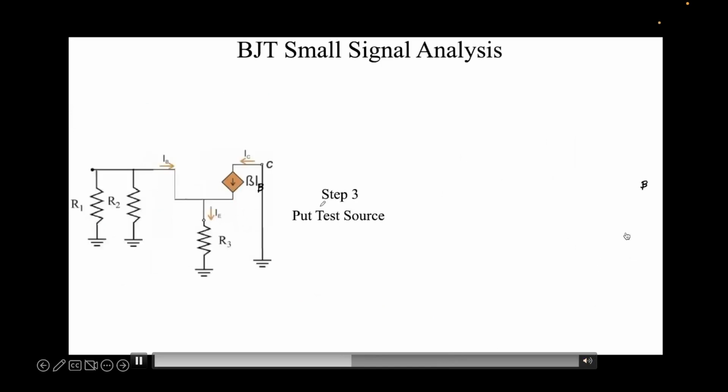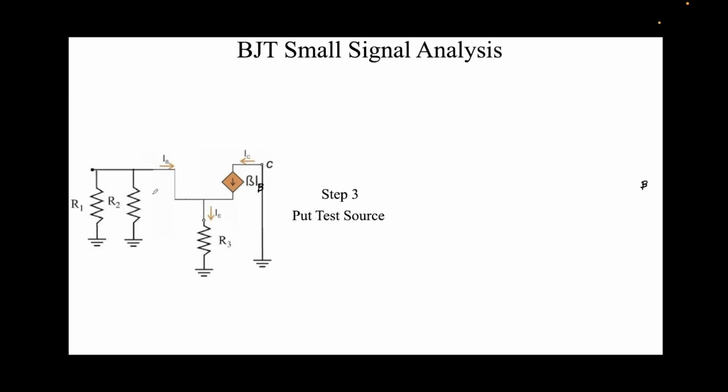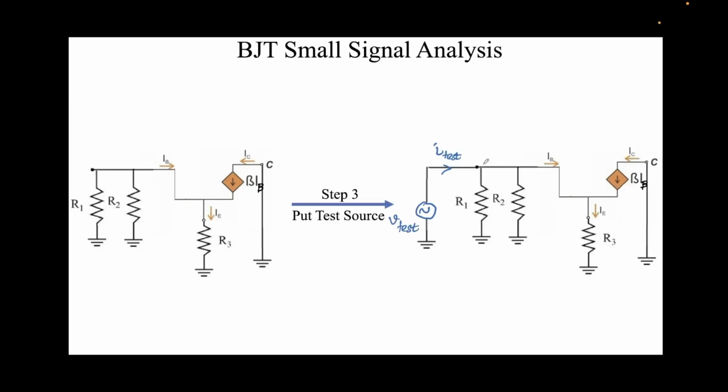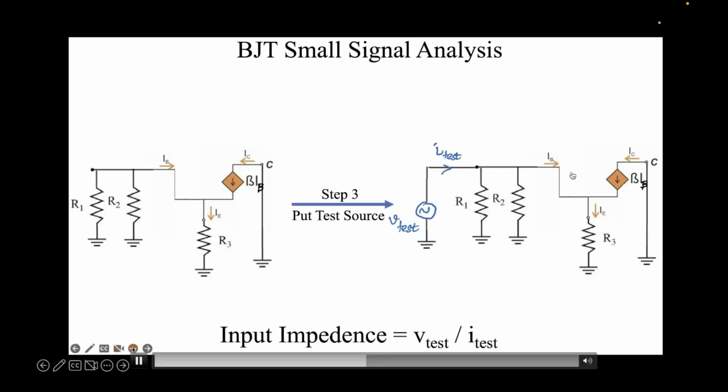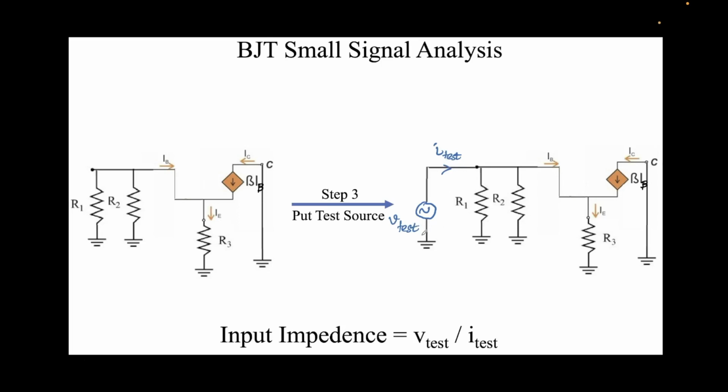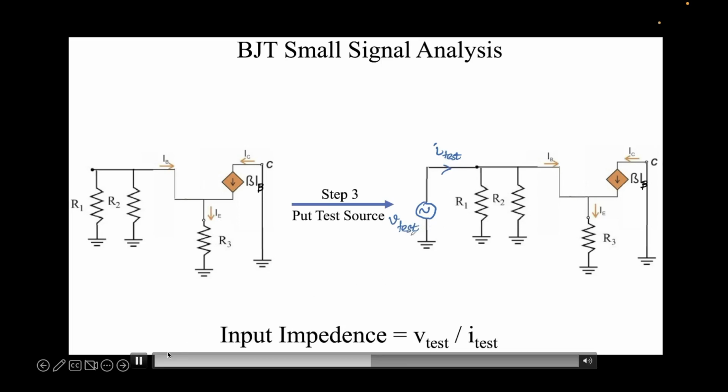Now in the third step, we'll put a test source, where we had to find the input impedance. At the base, we'll put a test source. This is the V test, this is the I test. So we have put a test voltage source, and we'll measure the test current, and we can simply define the input impedance as nothing but V test over I test. In the denominator, whatever current we are pushing in, and in the numerator we have the small signal AC voltage that we are applying.